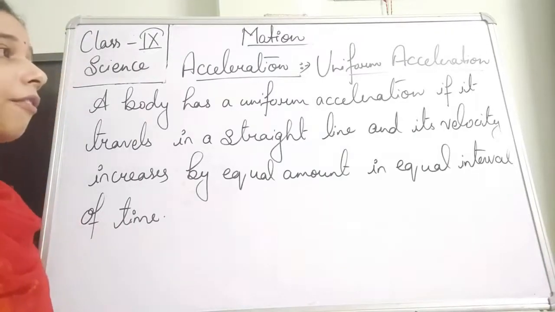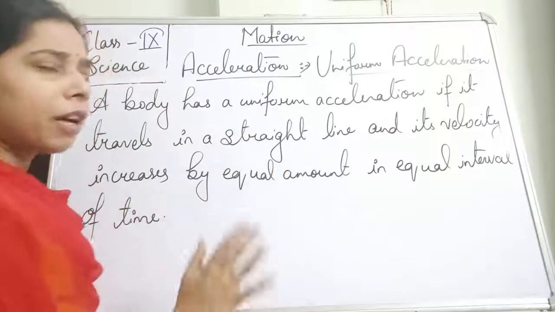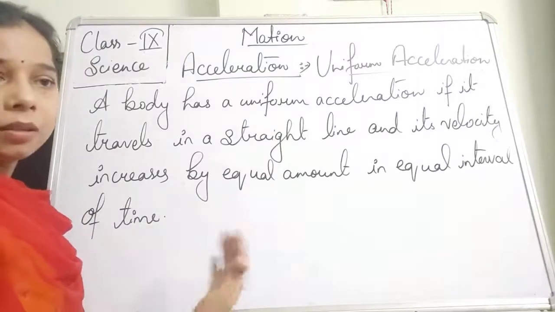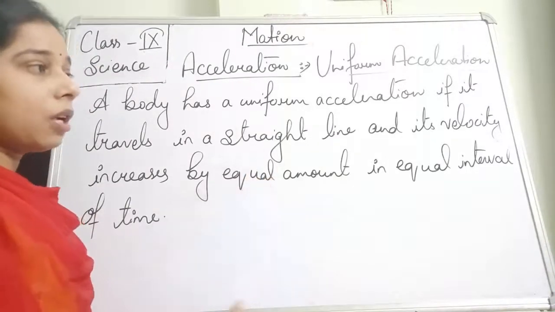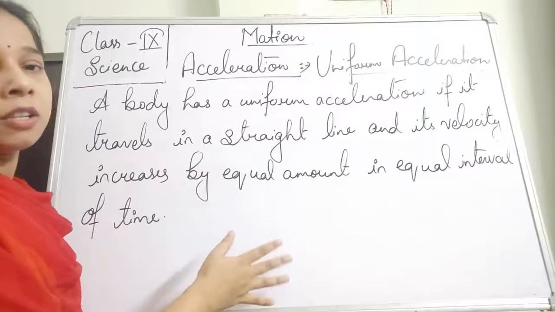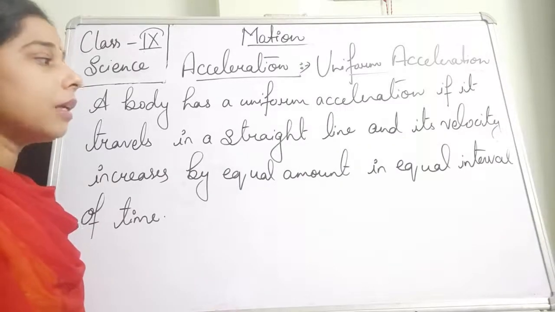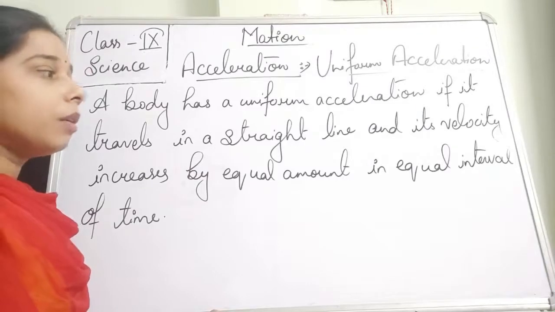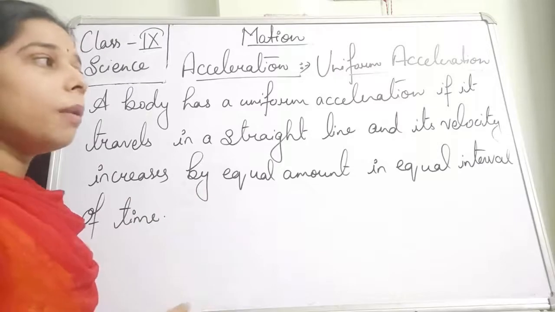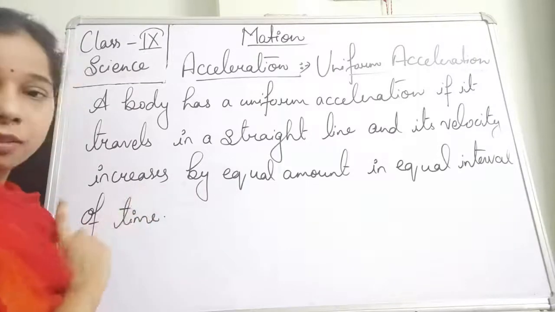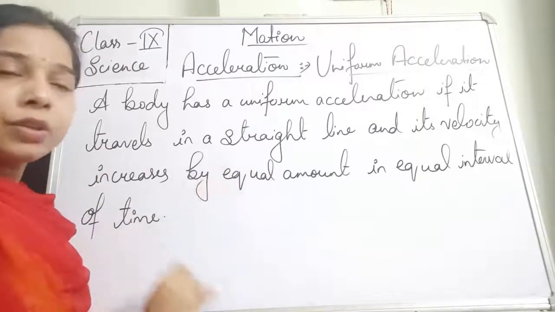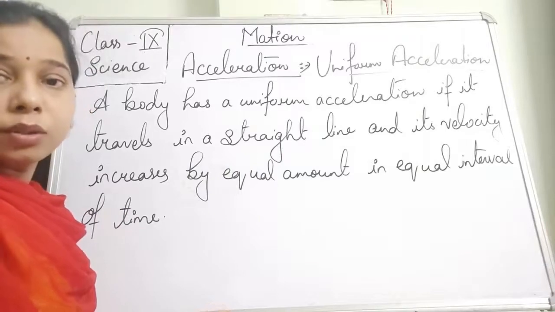It means if an object is moving in a straight line, why are we saying a straight line, students? Because if it changes the direction, ultimately the velocity will change. It will not move in equal amounts, and the acceleration will not remain uniform. So if an object is moving in a straight line and its velocity keeps on increasing with respect to time by equal amount, remember that the velocity also increases with it. So if it increases by equal amount in equal interval of time, that is called the uniform acceleration.